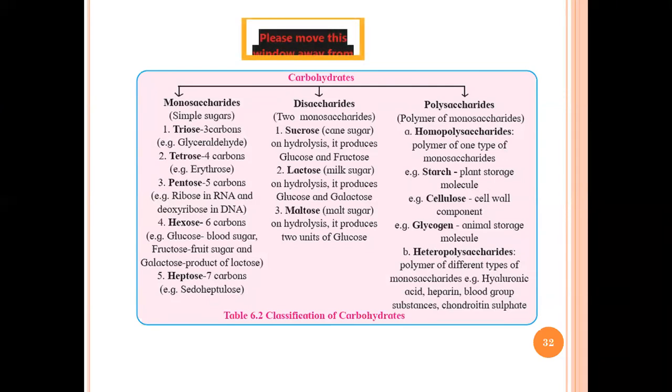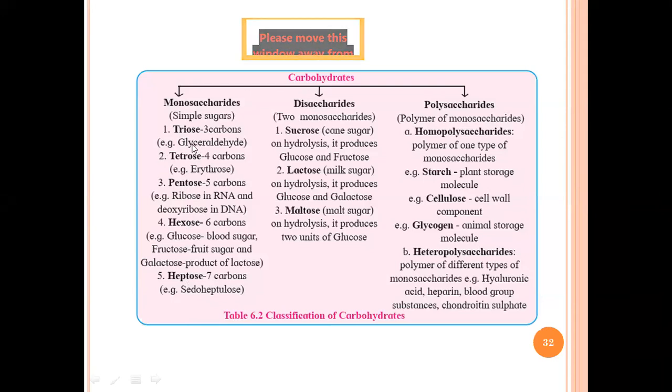Based on the number of carbon atoms, it is triose, tetrose, pentose, hexose, and heptose. So if I want to see an example of triose, this is glyceraldehyde.